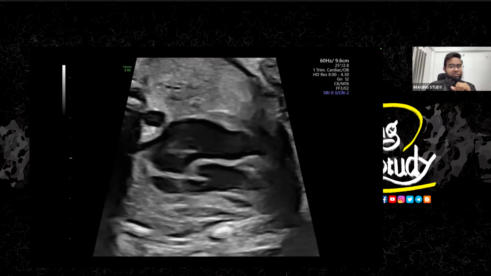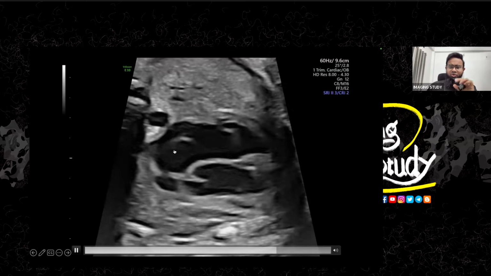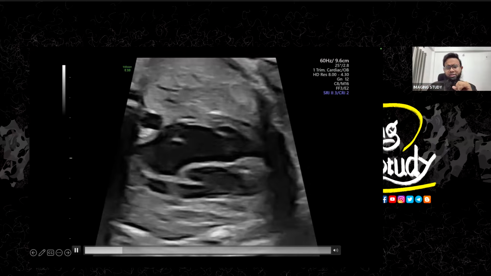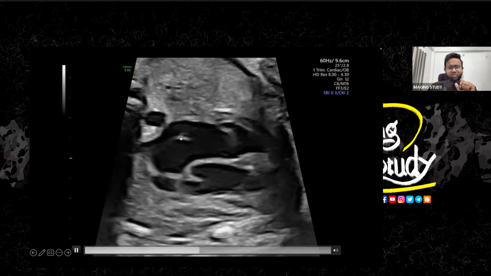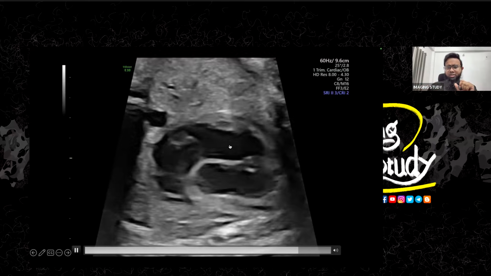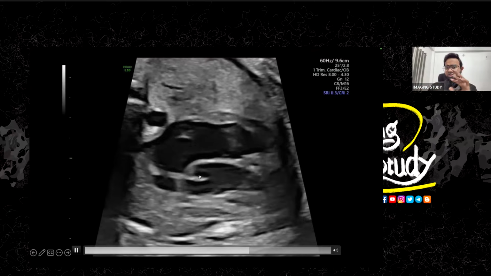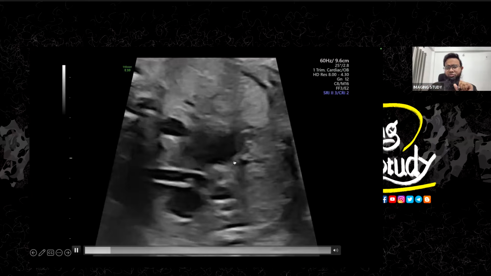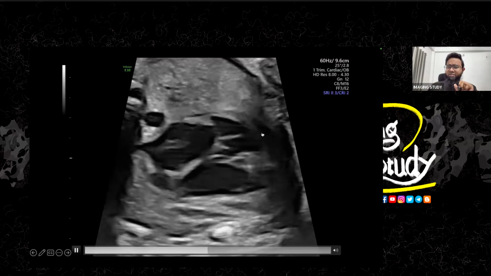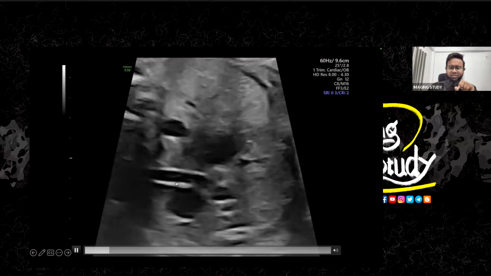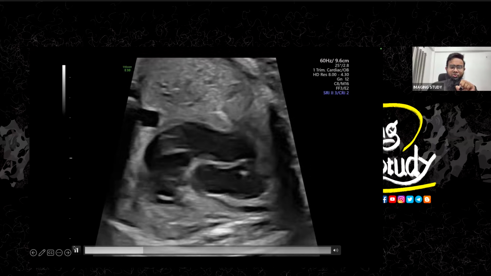So now, okay, we have seen a very important thing. So you see, this is the interatrial septum, or the primum and secundum like thing. So it is pushed to the left atrium. Now, you see, this is not the mitral valve. This is the mitral valve here. So it is opening and closing. Where is the tricuspid valve? I can see that. Is this the tricuspid valve? On first impression, I thought that this is the interventricular septum. This is not the tricuspid valve. This whole thing is the left ventricle. And you see this structure. This is the aorta. So this is the large aorta here. So that took our attention.